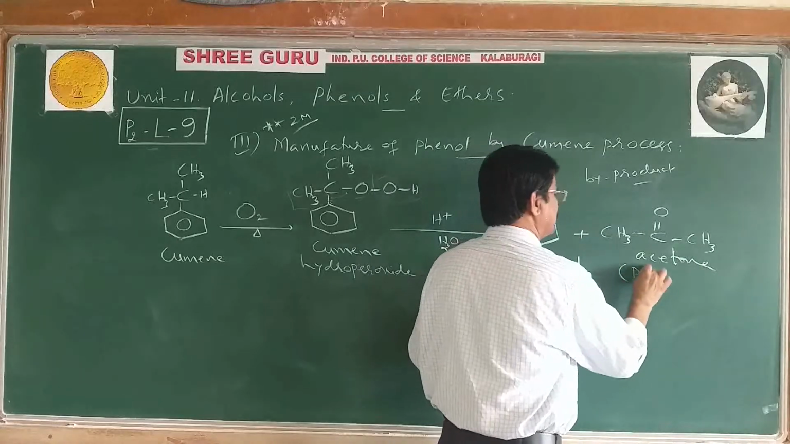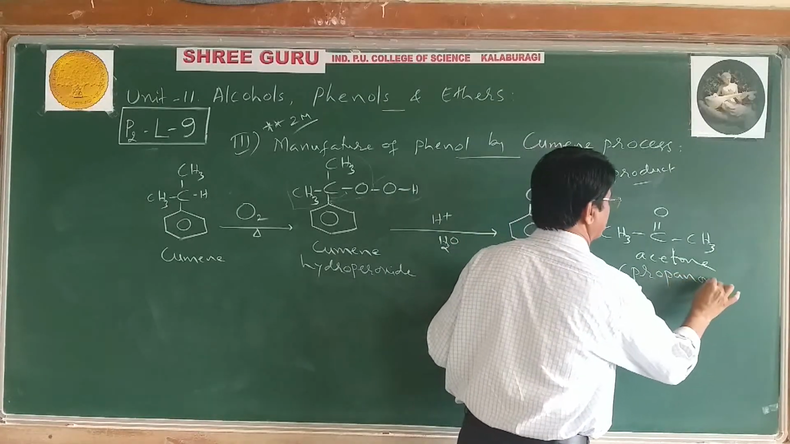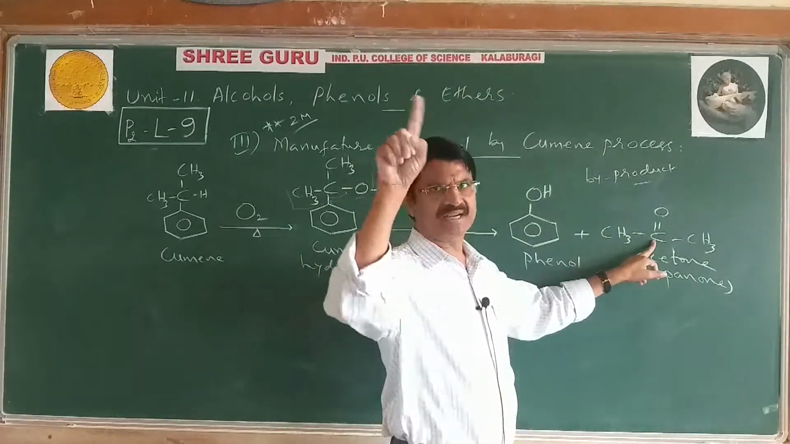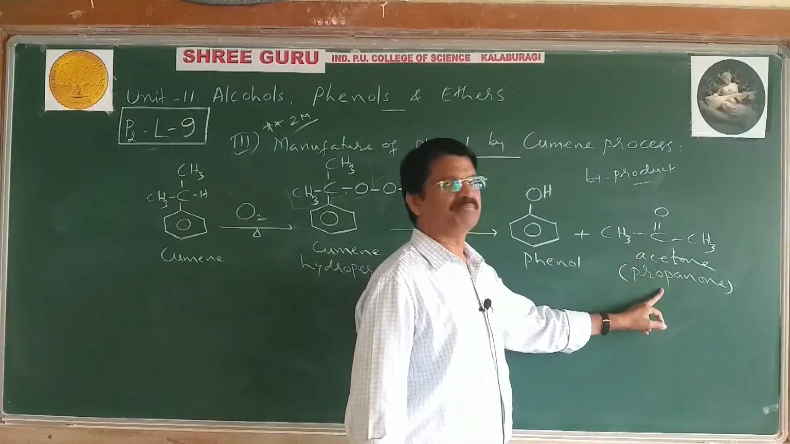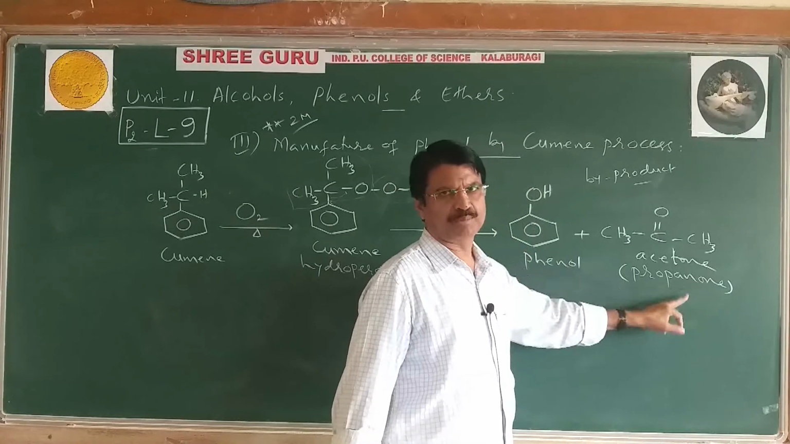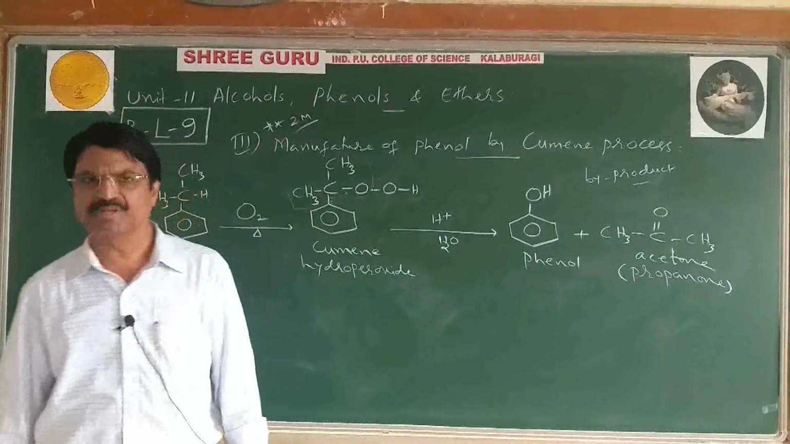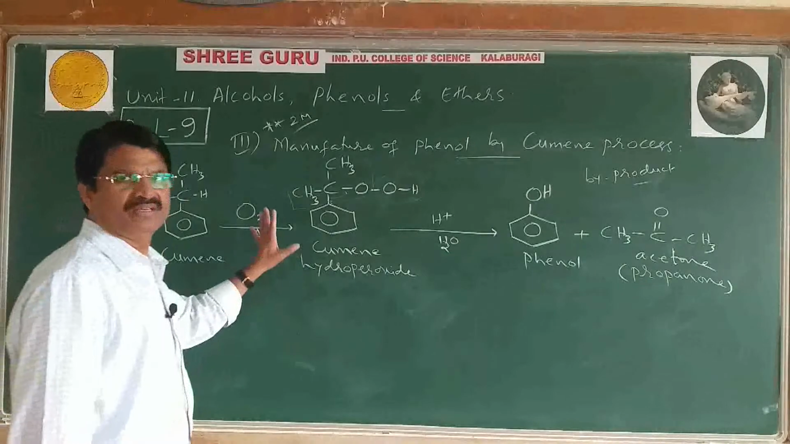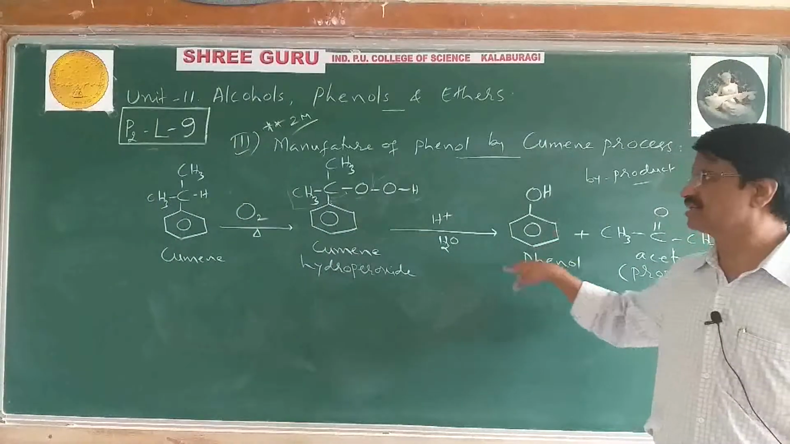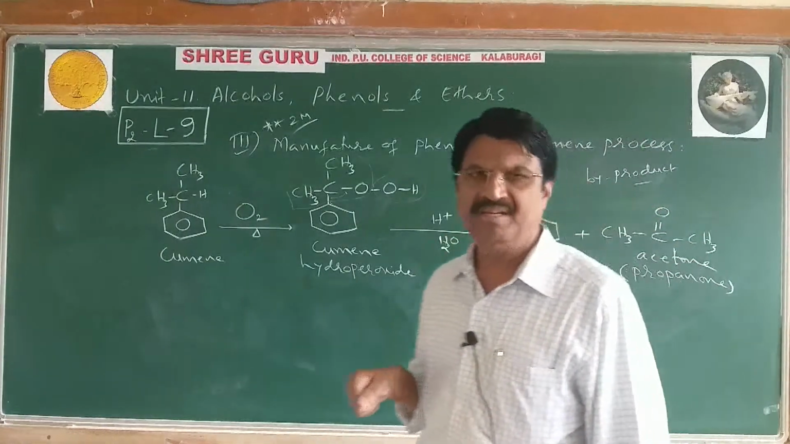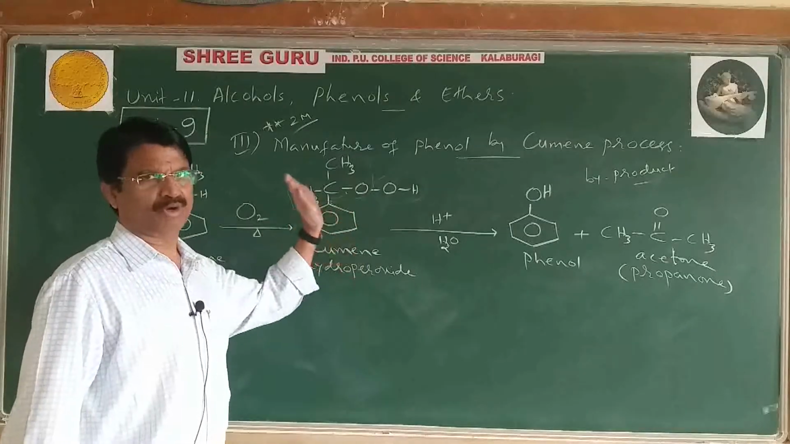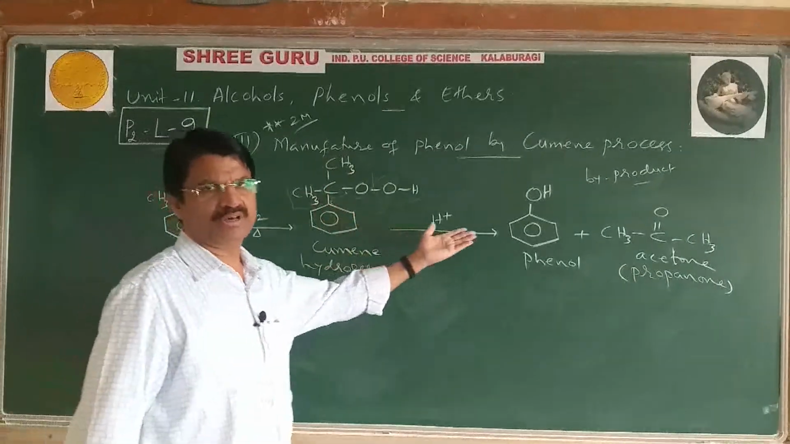Acetone, other name propanone. Three carbons, propane, ketone suffix, the last E is replaced by ONE. It is called propanone. Acetone or propanone is the byproduct formed in the cumene process. This is how one can obtain phenol on a large scale by using cumene. It is said to be the cumene process. It is a modern or recent method used in industry to get phenol on a large scale.